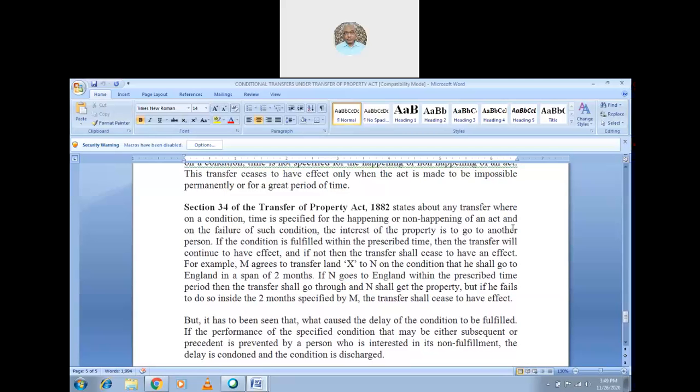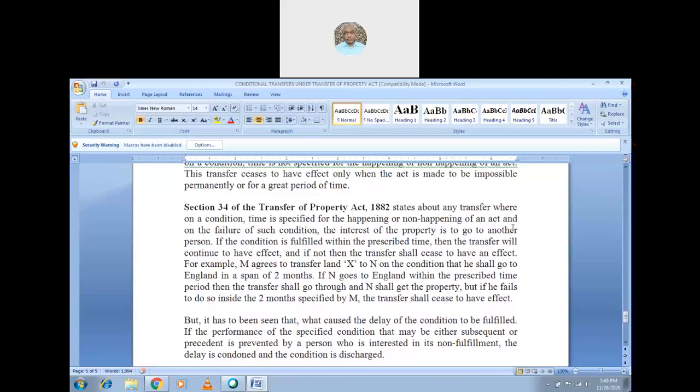So if the condition is fulfilled within the prescribed time, then the transfer will continue to have effect. And if not, then the transfer shall cease to have effect. So let us understand with one of the examples given here.